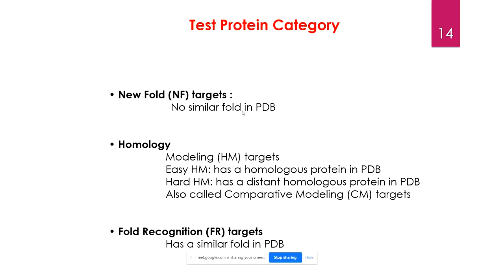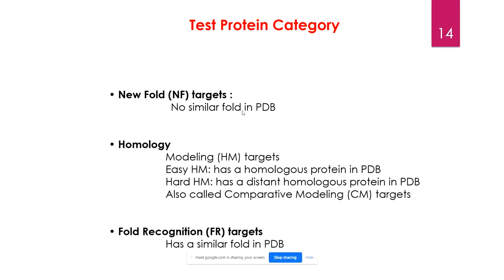Another thing is the hard homology. In this particular case, the proteins might share sequence similarity, but it is not 80% or 90%. They have a distant relationship. Suppose you have a distant cousin. You two might look similar, but not exactly alike, right?